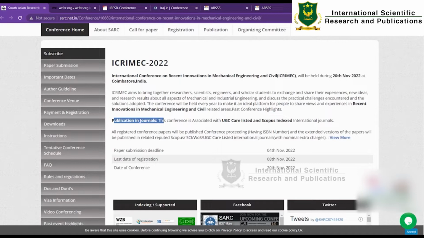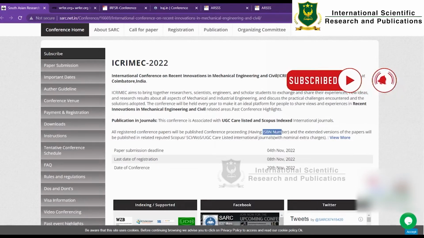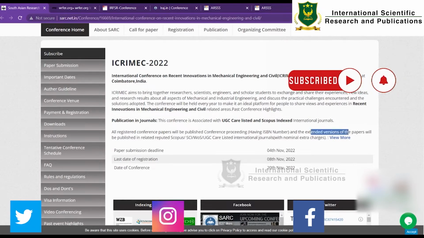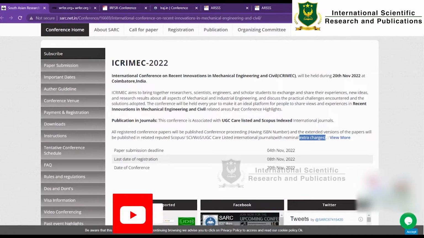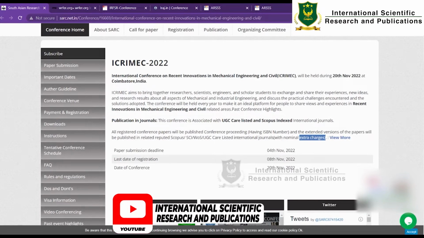That is important. Here they have mentioned that all registered conference papers will be published in the conference proceedings with ISBN number, good, and the extended versions of the paper will be published in a related Scopus or SCI or WoS journal. So in this case, there are additional extra charges you have to pay apart from the conference fees. So that you have to check here. That is the very first one.